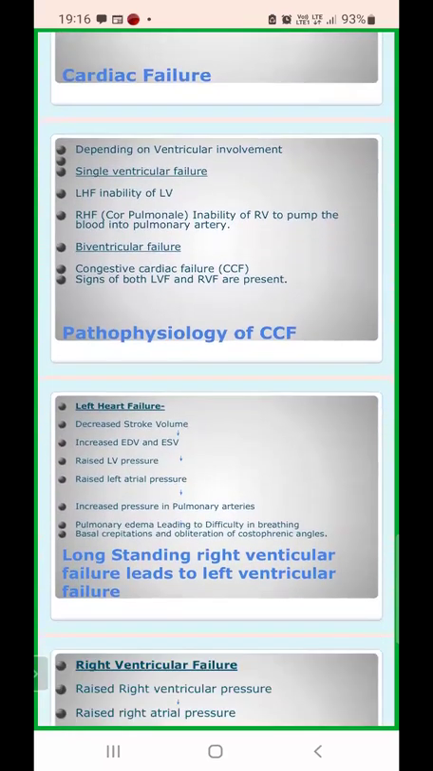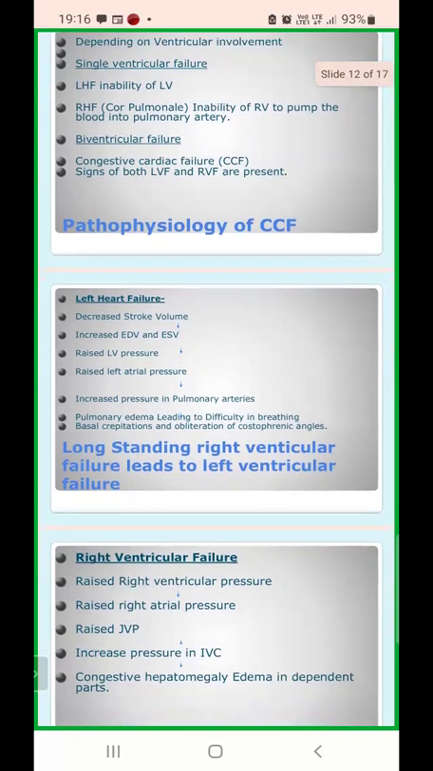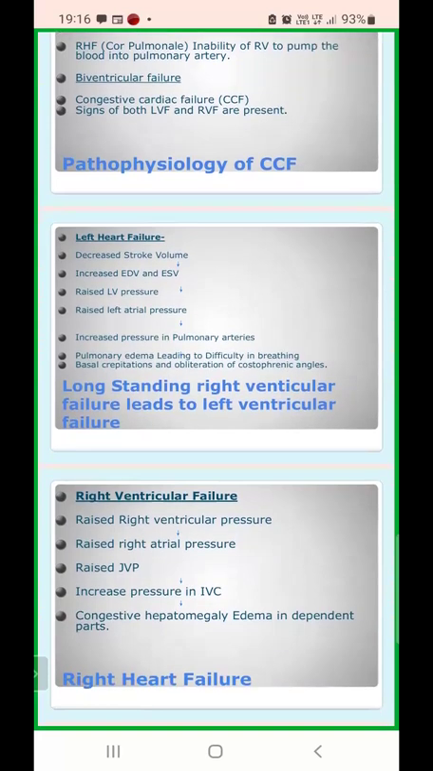Now, the pathophysiology of congestive cardiac failure. Congestive cardiac failure shows the signs of both left ventricular as well as right ventricular failure. Depending upon the ventricular involvement, we have single ventricular failure like LHF, the inability of the left ventricle, and RHF, which we also call cor pulmonale. It is the inability of the right ventricle to pump the blood into the pulmonary artery, right? And biventricular failure is congestive cardiac failure, CCF, in which the signs of both LVF and RVF are present.